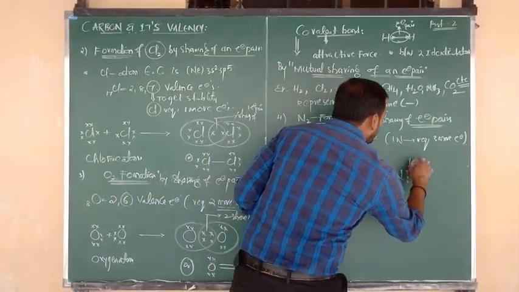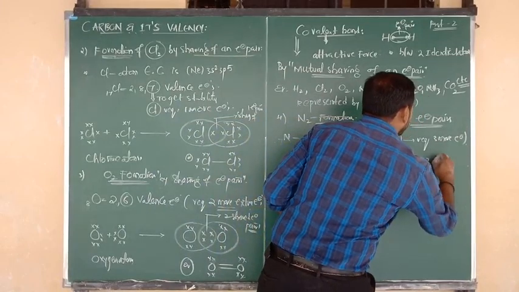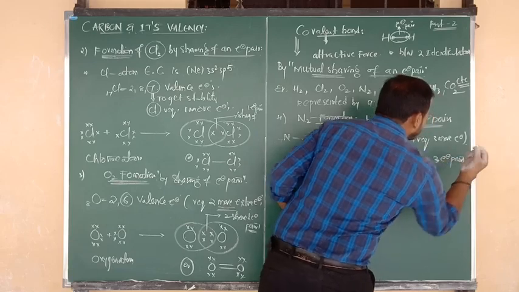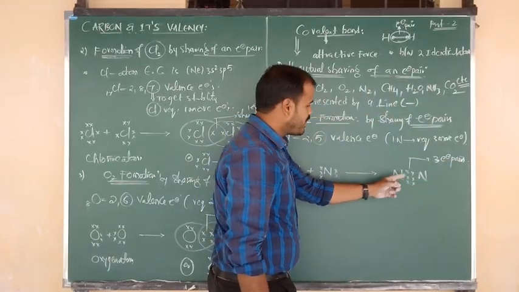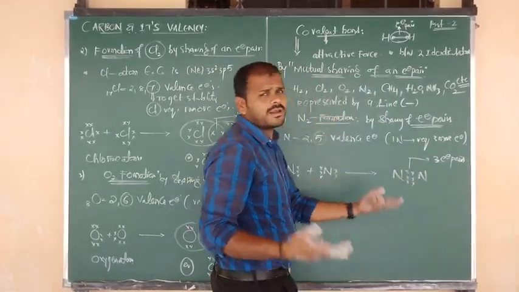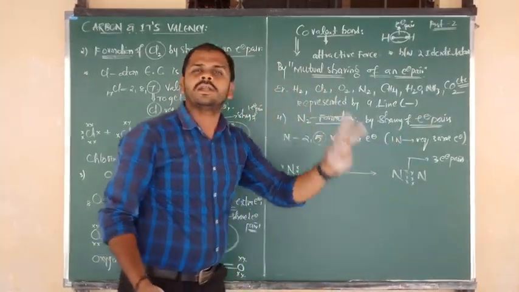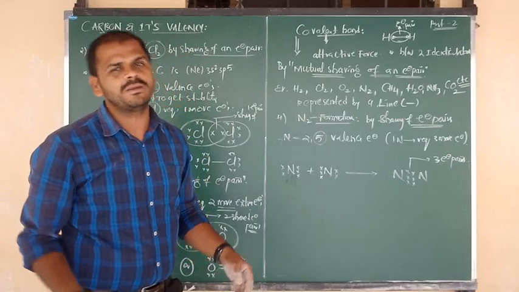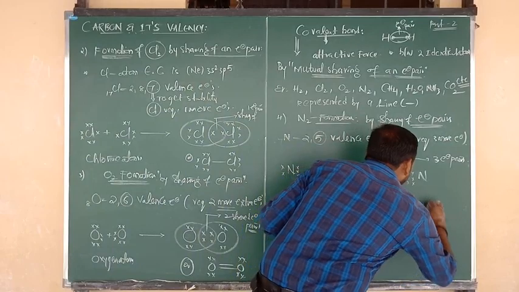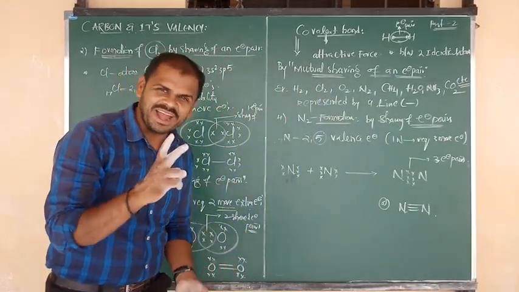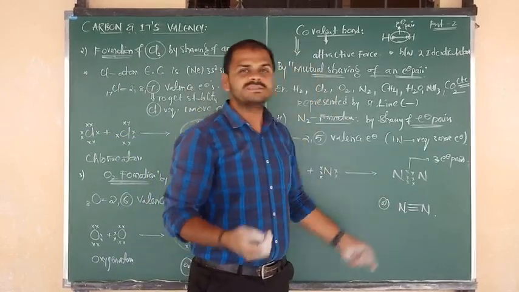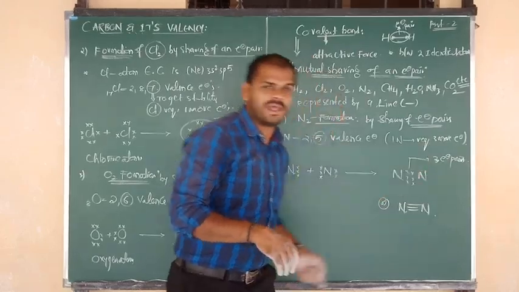So due to sharing of 3 electron pairs between 2 nitrogen atoms, by the sharing of the first electron pair, the first covalent bond, by the sharing of the second, the second covalent bond, by the sharing of the third, the third covalent bond. So due to sharing of 3 electron pairs, 3 covalent bonds are formed between nitrogen atoms. That is nothing but N triple bond N. Between 2 nitrogen, 3 lines are there, line means covalent bond, so 3 covalent bonds are formed by mutual sharing of 3 electron pairs.